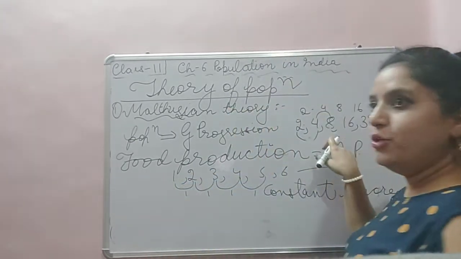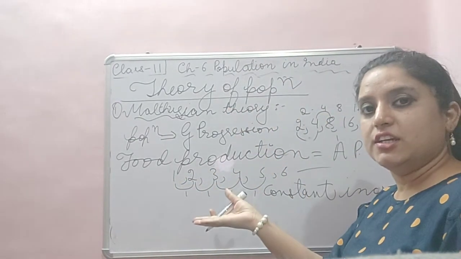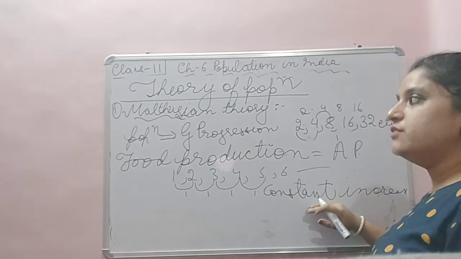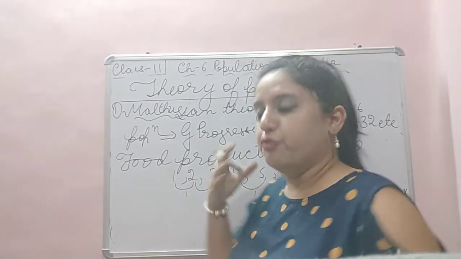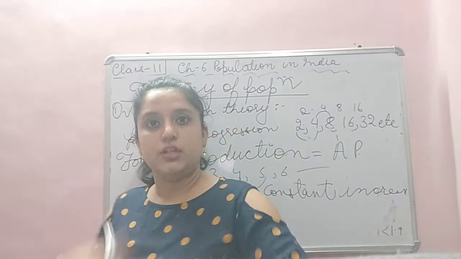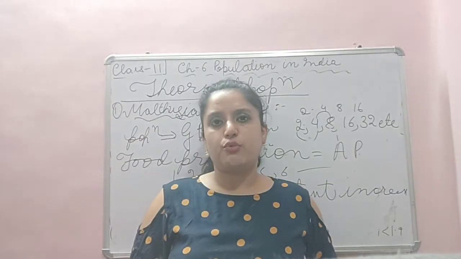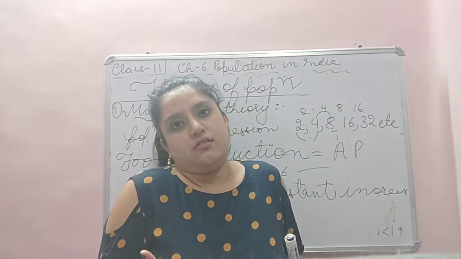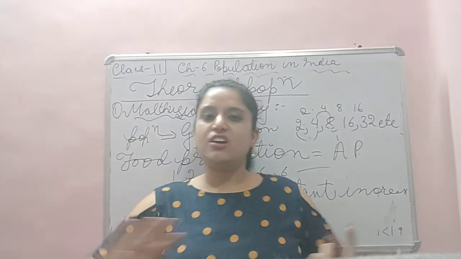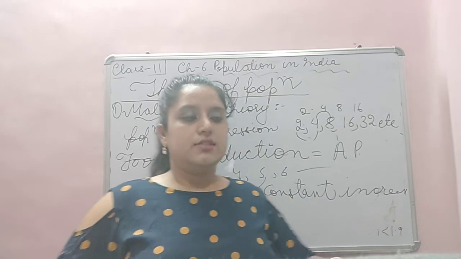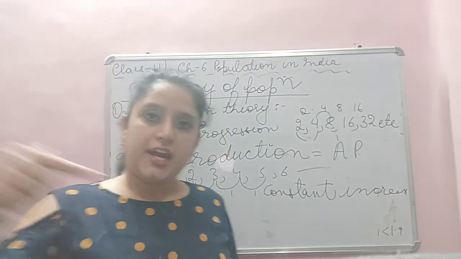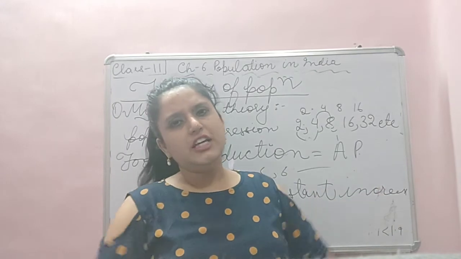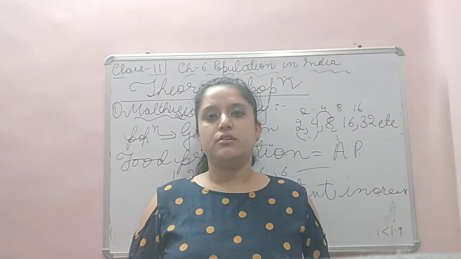But here population is a double increase, a constant increase in food. If food were also at a double rate, then there's no matter of worry. But food is increasing, but at a constant rate. See, there are two cars. Car A is running double the speed, each hour it runs double the speed.